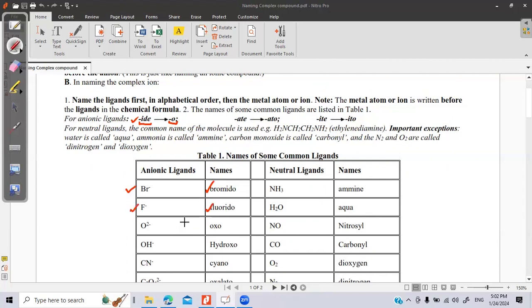Chloride, chlorido; oxide, oxo. For ate, like sulfate, nitrate, the suffix will change to ato, like sulfate, sulfato. For ite, like nitrite or sulfite, it will change to ito.